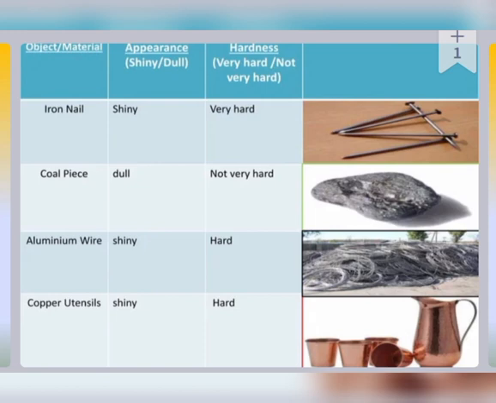Such examples are an iron nail, which has a shiny appearance and is very hard in nature. A coal piece is dull in appearance and not very hard. Aluminium wire is shiny and hard in nature. Copper utensils are shiny and hard in nature. So there are so many objects in our surroundings which have a shiny or dull appearance and are very hard or not very hard. Some examples are given here.